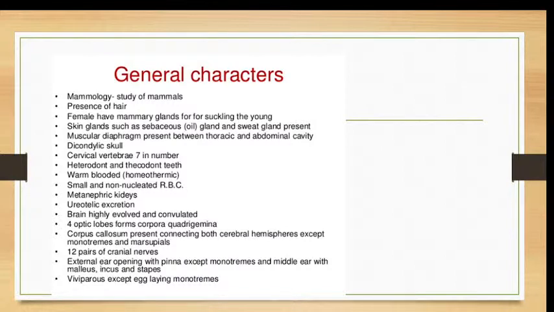Then presence of diaphragm, which separates the thoracic and the abdominal cavity, presence of different types of teeth, and the presence of a single jaw bone. Then the presence of non-nucleated RBCs, then presence of corpus callosum, the thick band of tissue which connects both the cerebral hemispheres, and the 12 pairs of cranial nerves. This is the summary of what was taught in the previous class, and these are the characters of Mammalia.